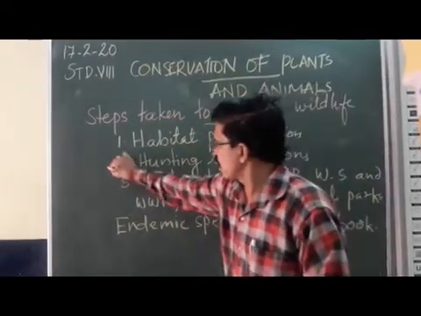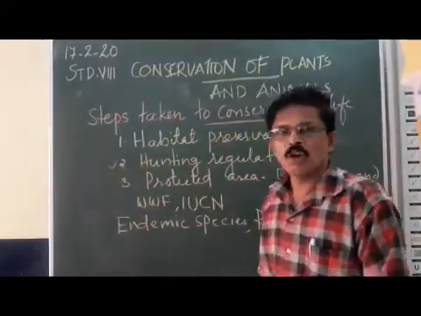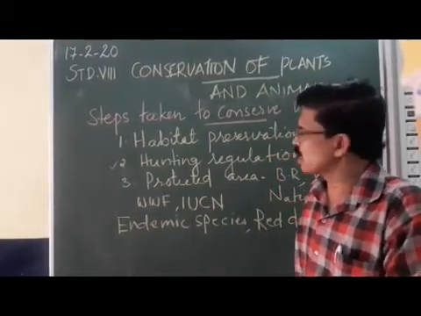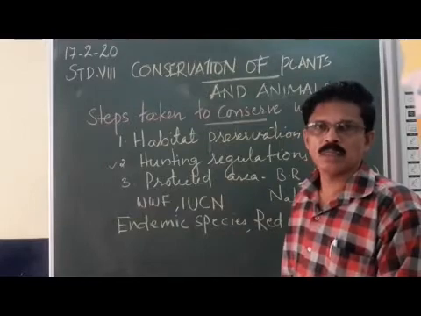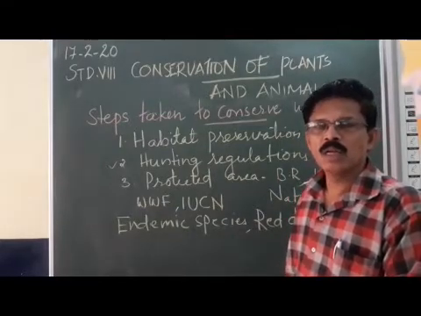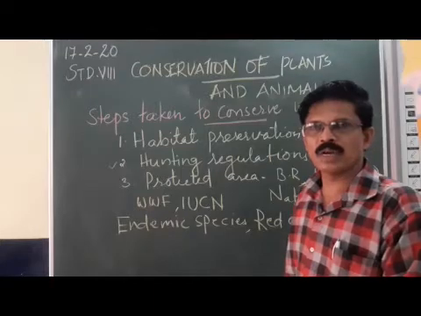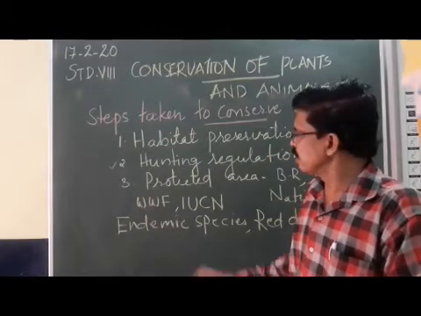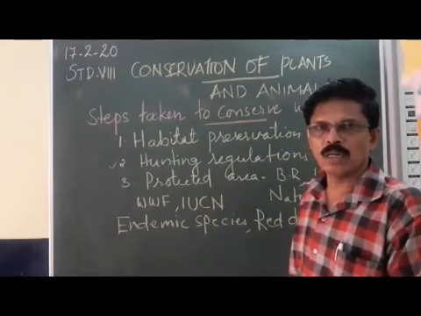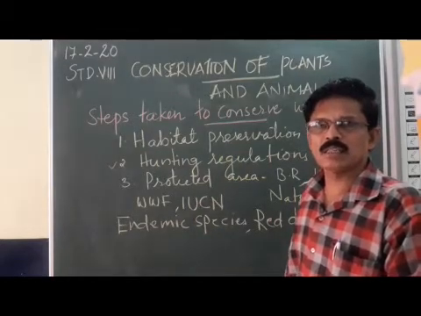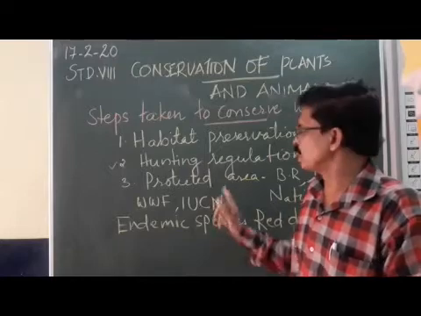Now, the second one, hunting regulations. The Government of India, through various rules and regulations, has prohibited hunting and killing the animals. Hunting and killing these animals is regulated by various regulations laid down by the Indian government. Accordingly, there are strict restrictions to hunt and kill the animals.